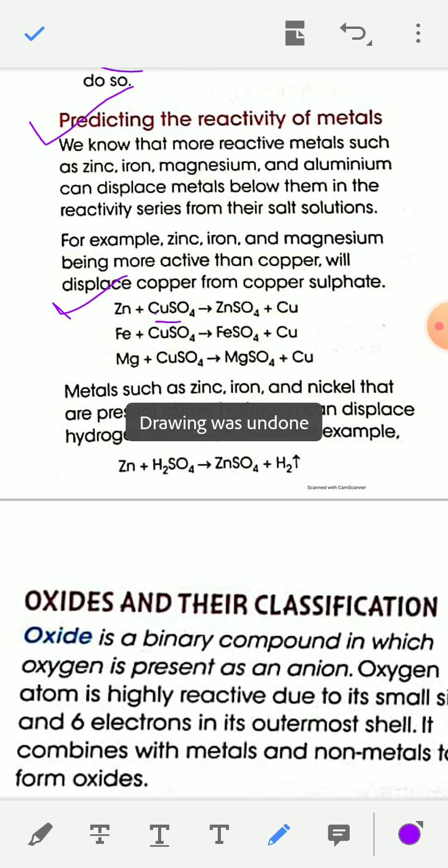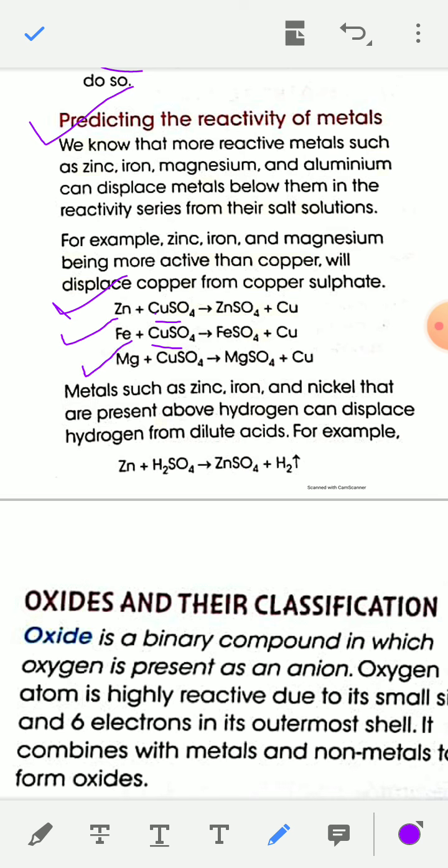This is because zinc is placed above copper in this reactivity series. Similarly, Fe can displace copper from copper sulfate solution, and the product will be FeSO4 plus Cu. This is because Fe is placed above copper in the metal reactivity series.